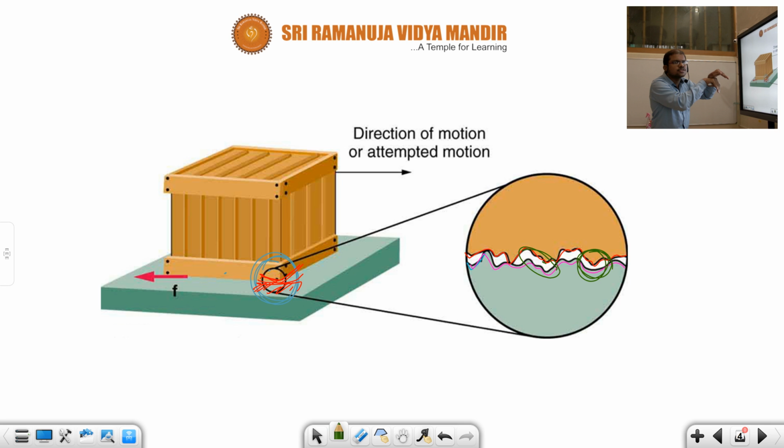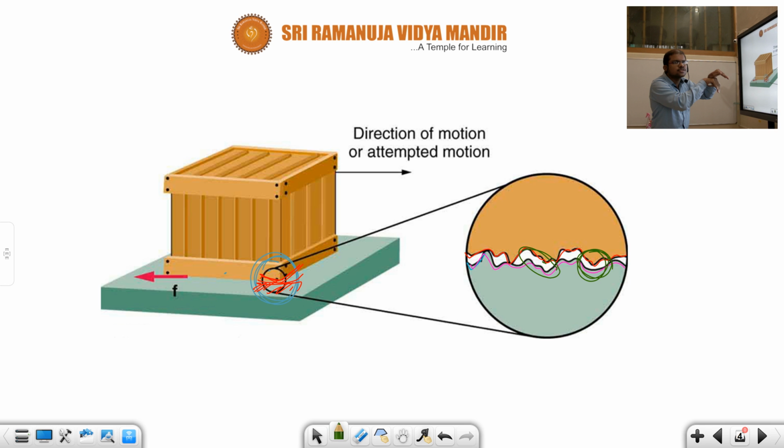Now he is showing one arrow. Like this, one arrow is there, and he is saying that is the direction of motion. It means in that direction you want to drag. You want to drag this top surface like this, but you can't drag.